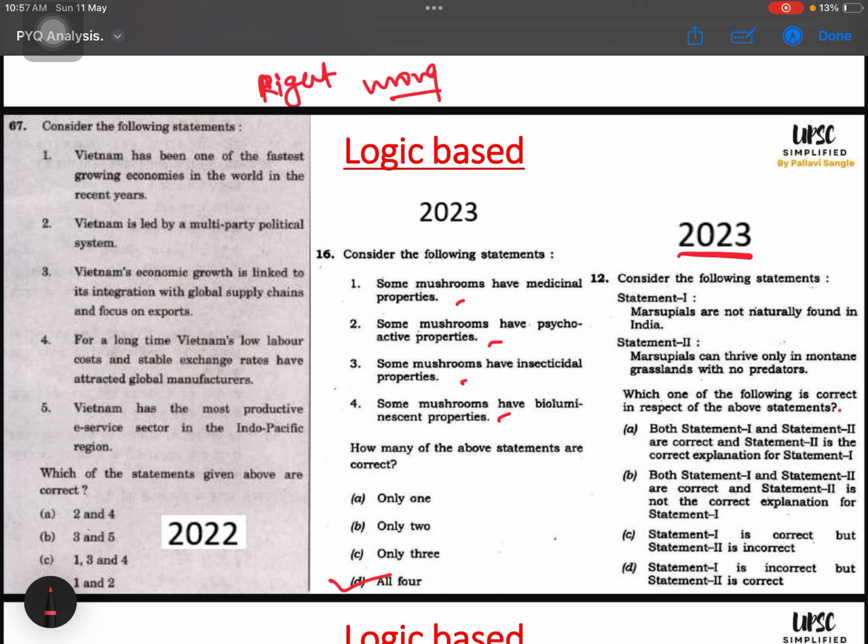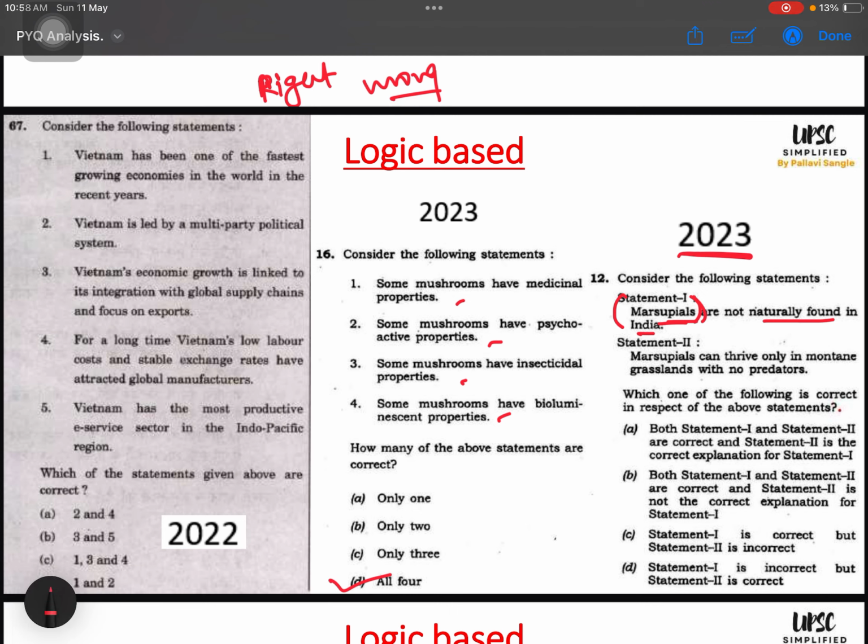In 2023, there was this question. Statement 1: Marsupials are not naturally found in India. For those who were attempting in 2023, this was a little unknown. Now the sources are updated, so people know about this animal type. Okay, so let me see this.